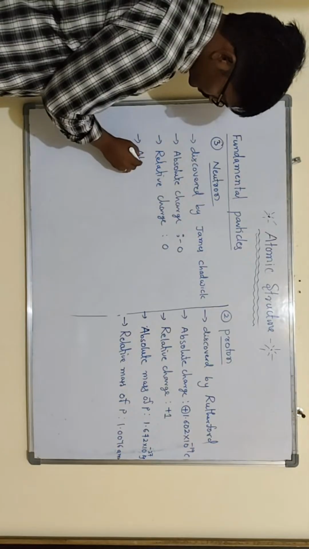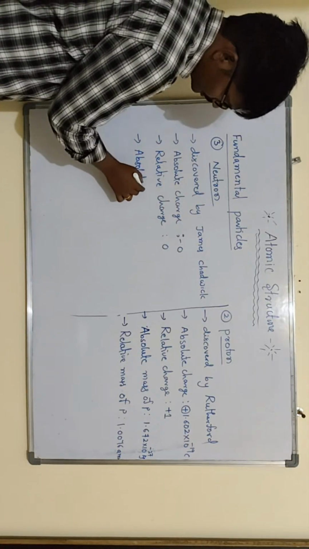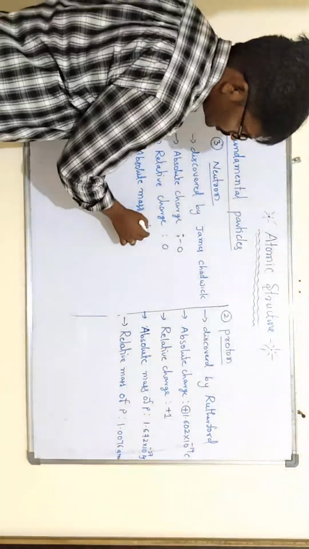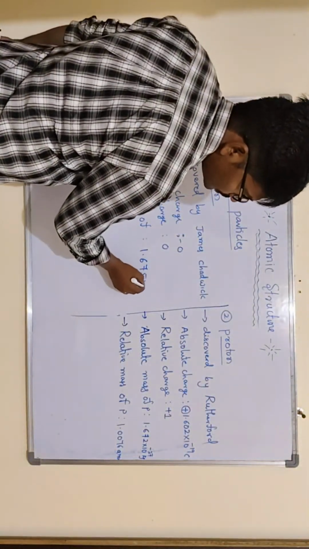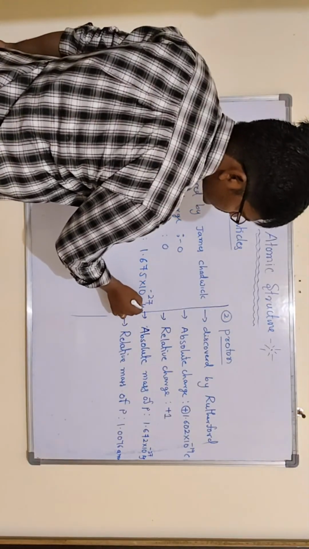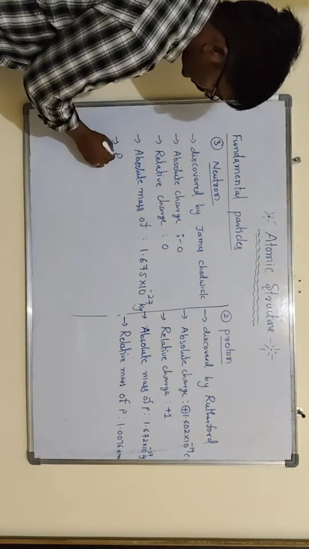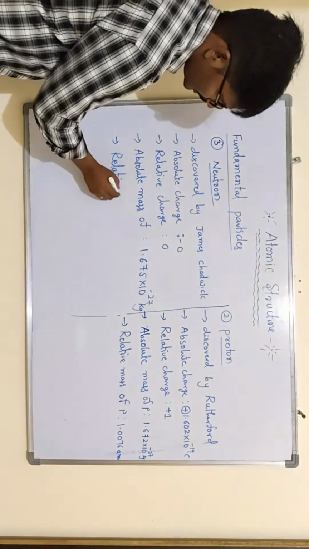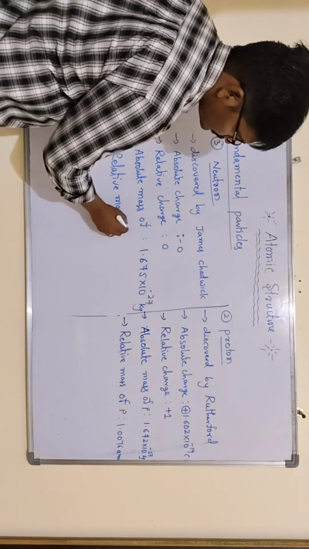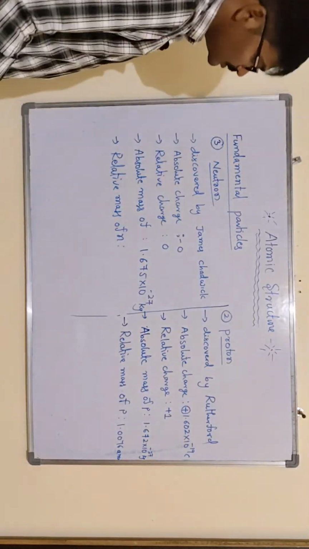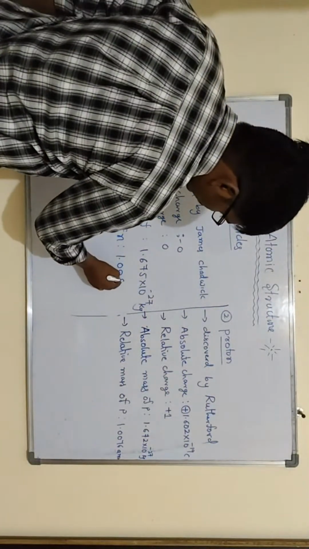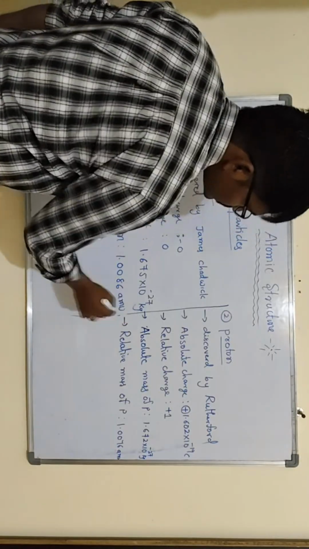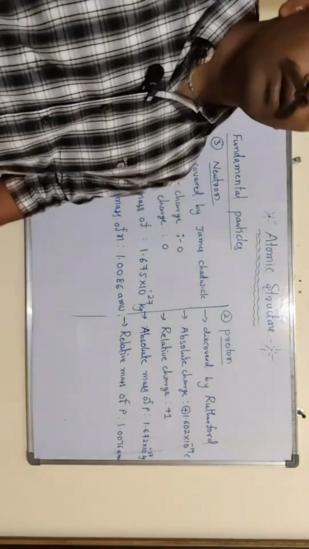Then absolute mass of neutron is 1.675 into 10 to the power of minus 27 kgs. The relative mass of neutron is 1.0086 atomic mass units. So these are the fundamental particles.